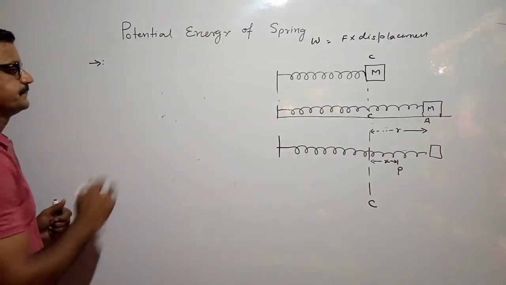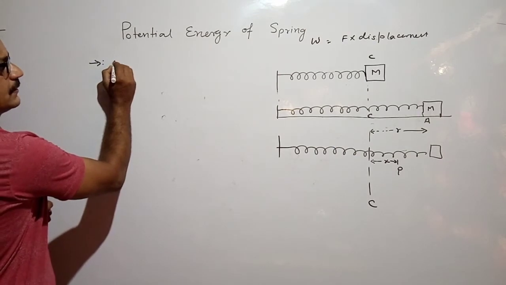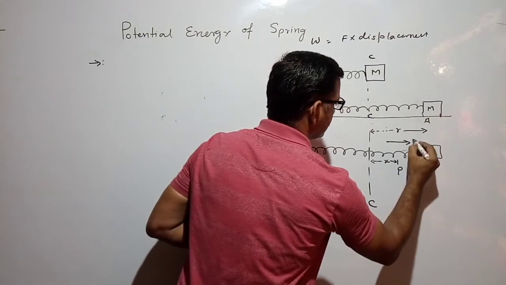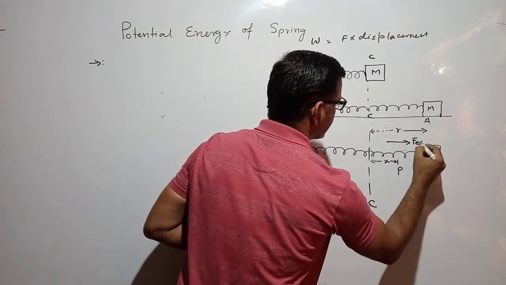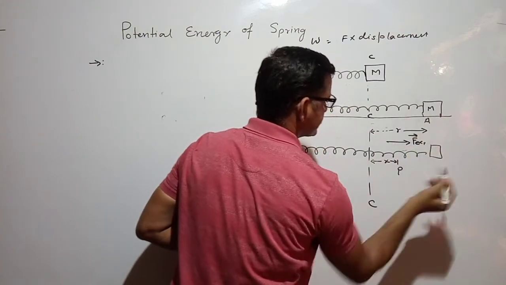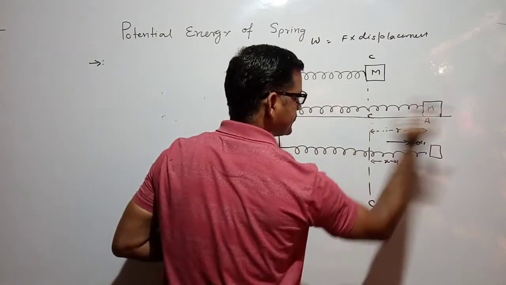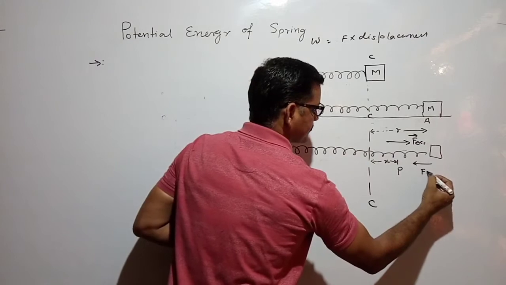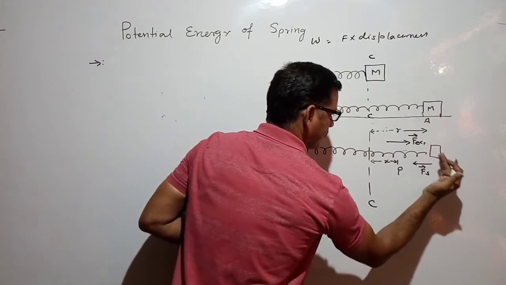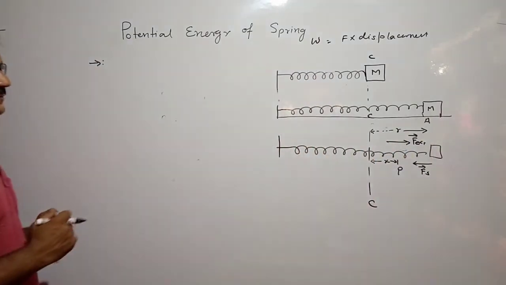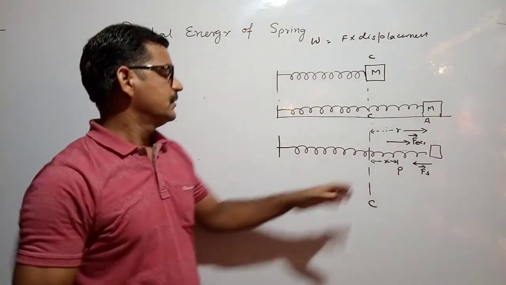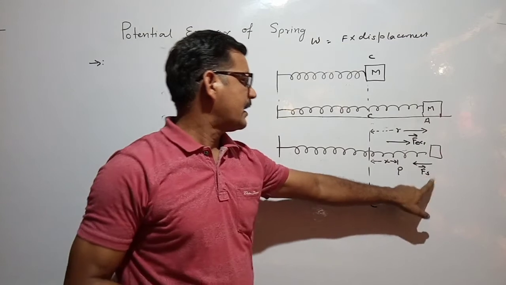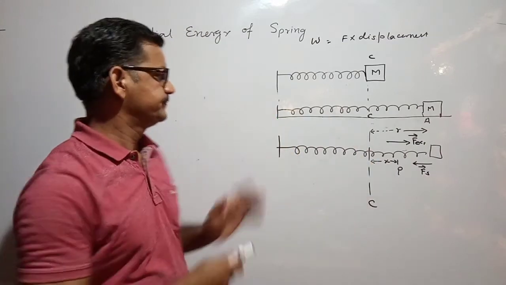The applied force, let it be F external, is directed from the mean position to the right side, and the spring force is from the right side toward the mean position. The spring force, or restoring force, is always directed toward the mean position.